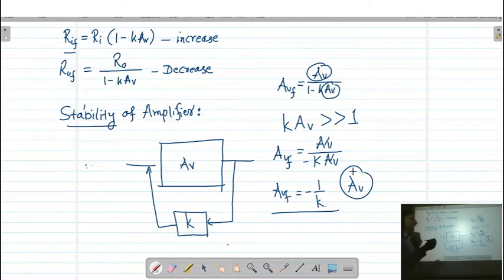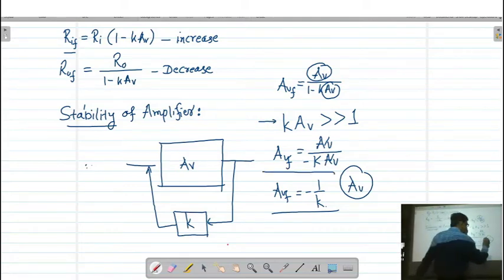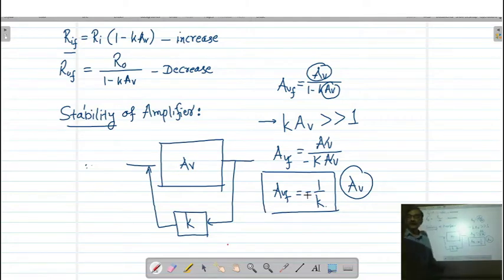So by applying the negative feedback, if you apply this condition KAV much greater than 1, now the gain of the amplifier is going to be given only by the feedback factor, that is minus 1 upon K. So in this way, now this K is a stable one because it is a feedback network.